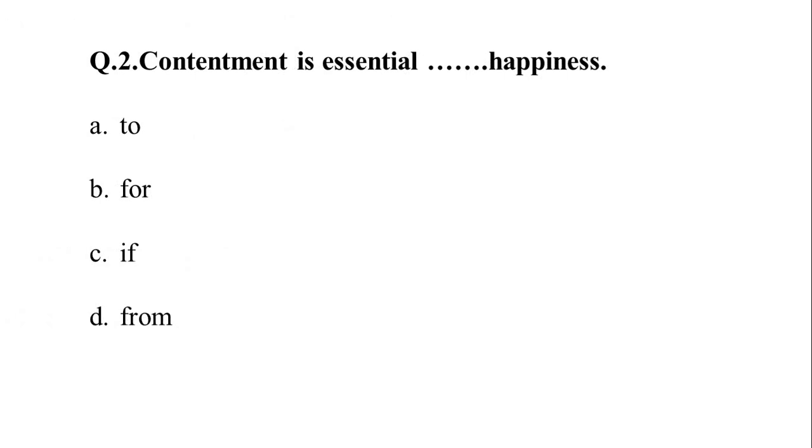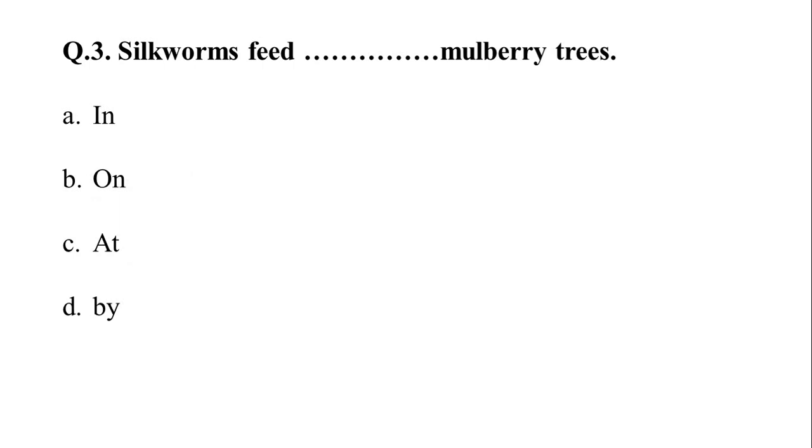Question 2. Contentment is essential dash happiness. Option A, to. Option B, for. Option C, if. And option D, from. Your correct answer is option B, for. Question 3. Silkworms feed dash mulberry trees. Option A, in. Option B, on. Option C, at. And option D, by. Your correct answer is option B, on.